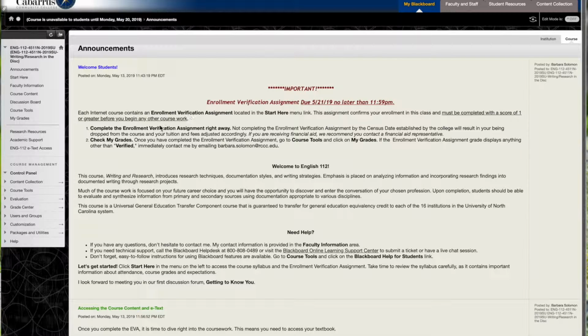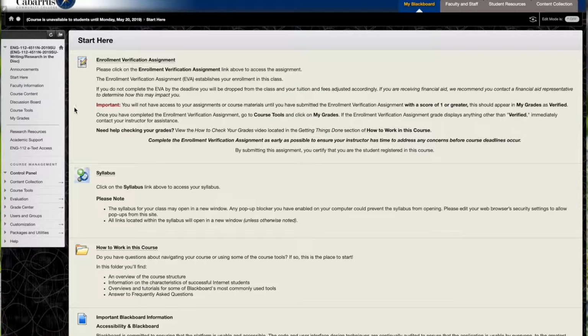In order to access that assignment, you'll go to the Start Here section. So the Start Here link is going to take you to the enrollment verification assignment. You'll click that link, and it's just a very short set of a few questions that you need to answer. You'll submit that, and once you submit it successfully, it will appear in your grades as verified. So after you submit your EVA, please check your grades to make sure that it is in fact in there and that you have credit for it.